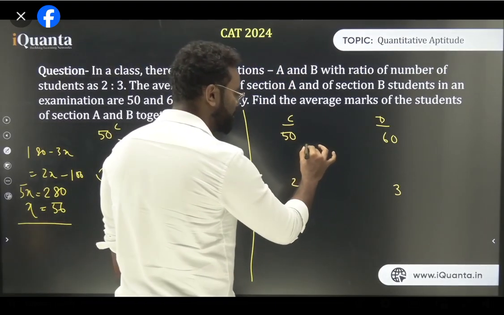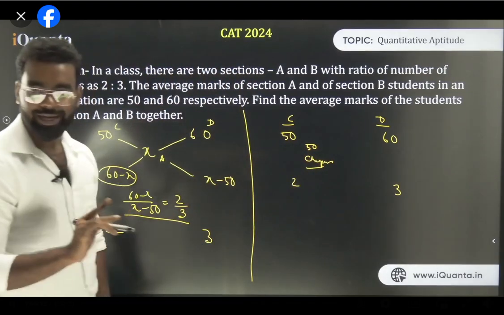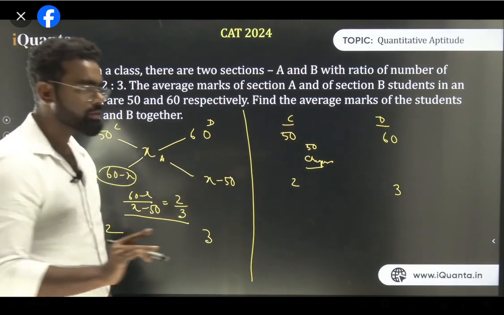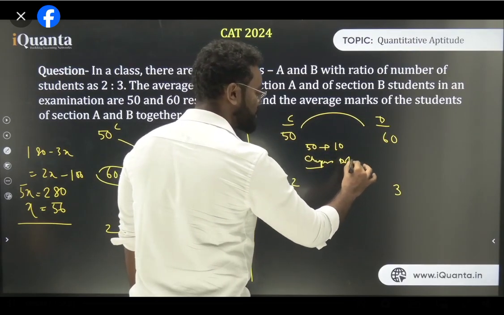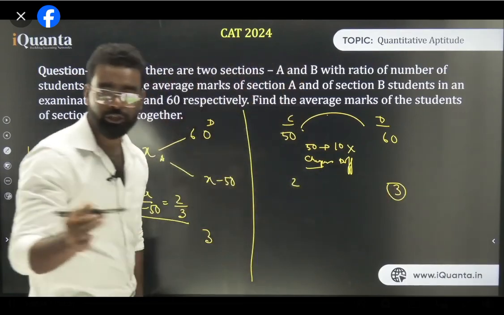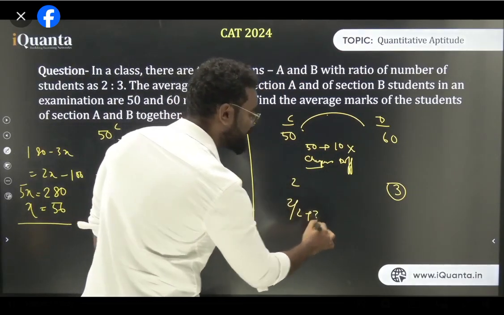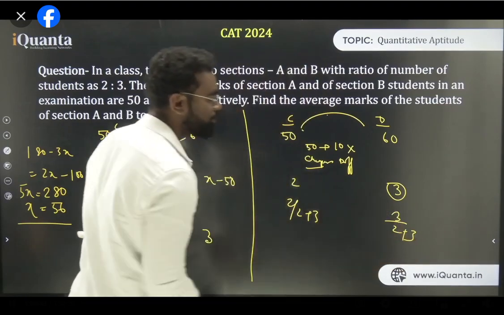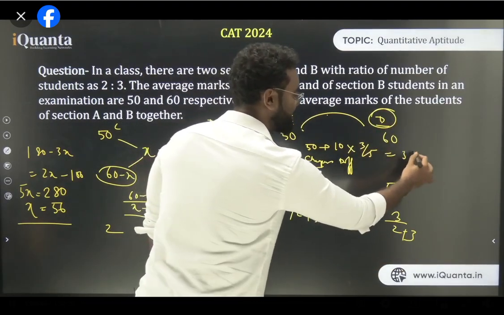First write 50, the cheaper item. Plus the difference, that is 10. So the difference is 10, into the proportion of the dearer quantity. What is the proportion? The dearer's proportion is 3 upon 2 plus 3, that is 3 upon 5. Remember, the proportion of the dearer quantity, and your answer is directly 56. That's it.